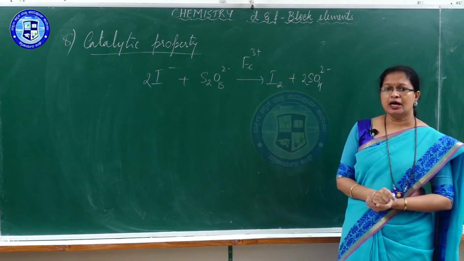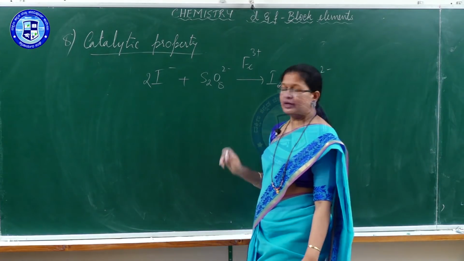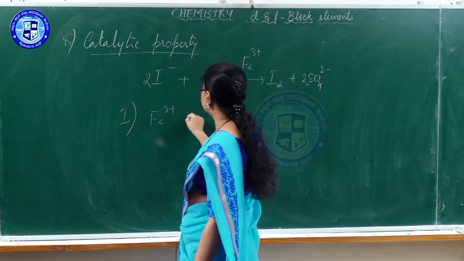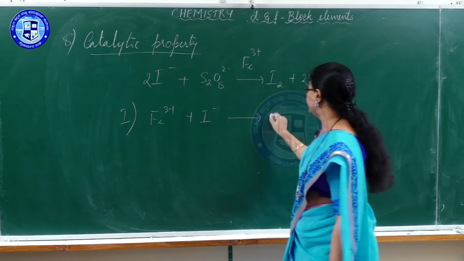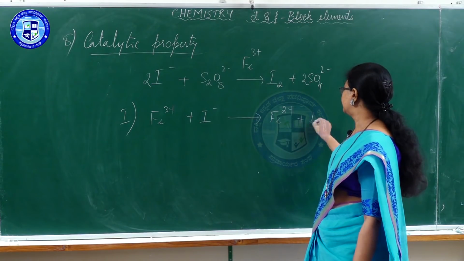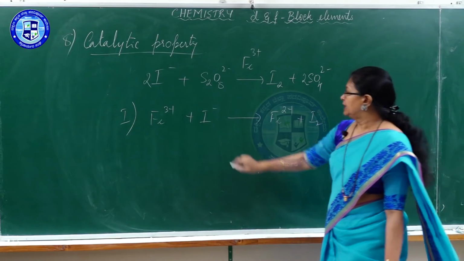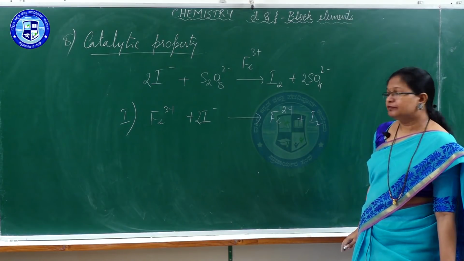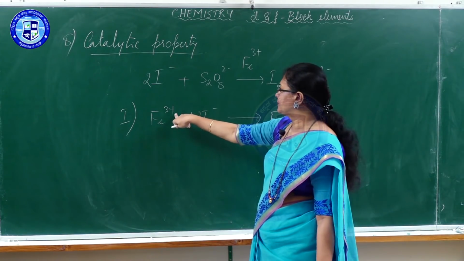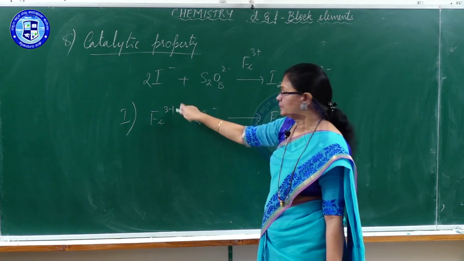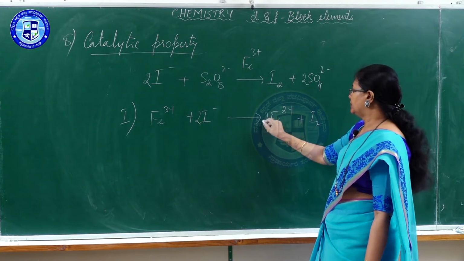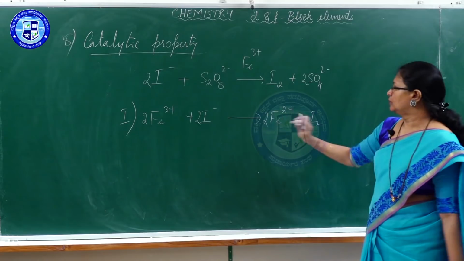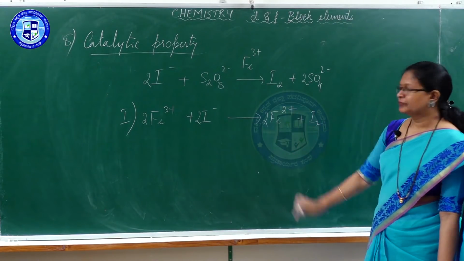Okay. Now, let us see how iron acts as a catalyst in this. This is the overall reaction. The first step of the reaction is iron first combines with the iodide, so that it converts it into Fe2 plus and iodine. To balance this, this should be 2 times. When you balance the equation, take care of the charges also. 3 plus 2 minus becomes plus 1, here plus 2. So, if you make this as 2 each, what it would be? 6 and 2, that is 4, 4 plus charge. Now, it is balanced, right? That is step 1.